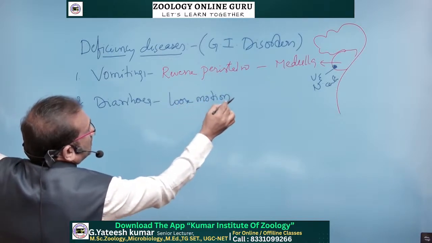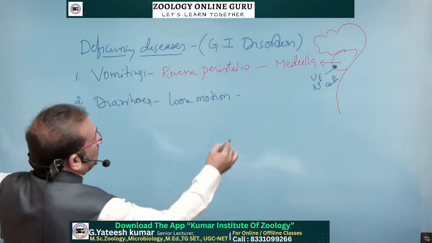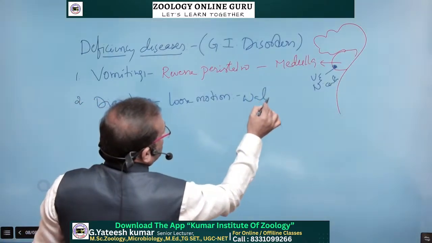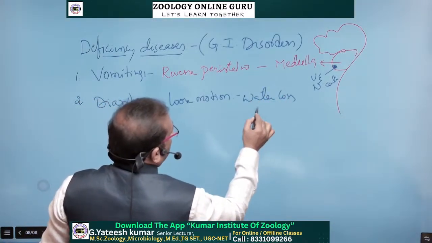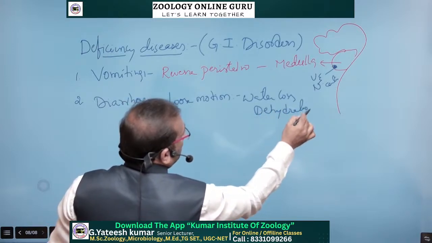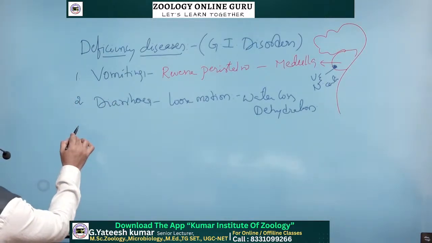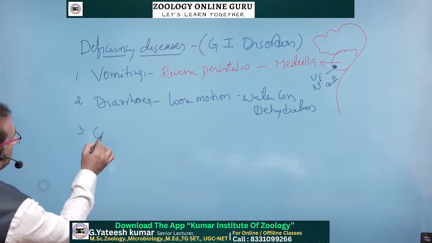Loose motion: the stool comes out with water. Outside comes huge water loss, and huge water loss is called dehydration. Water loss leads to dehydration. This is called diarrhea.